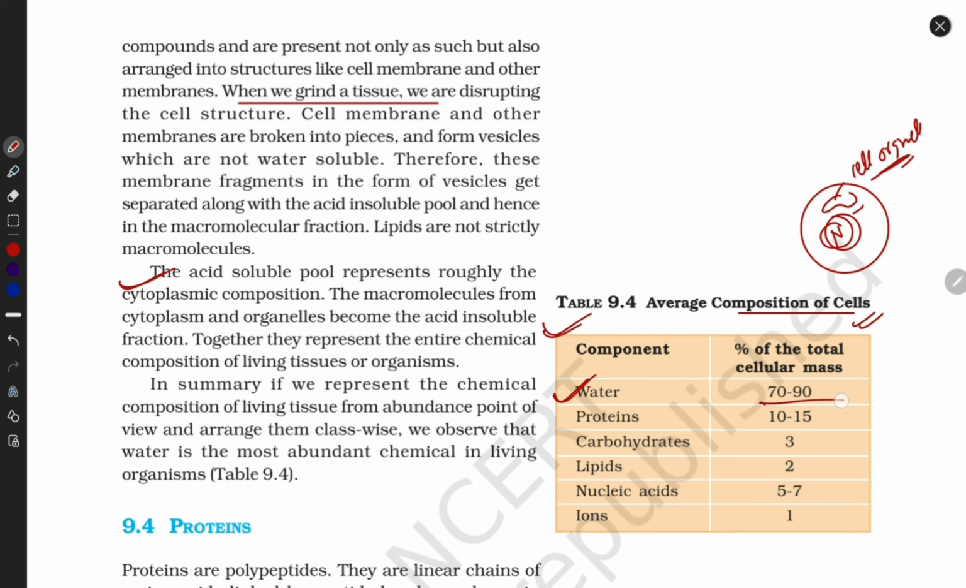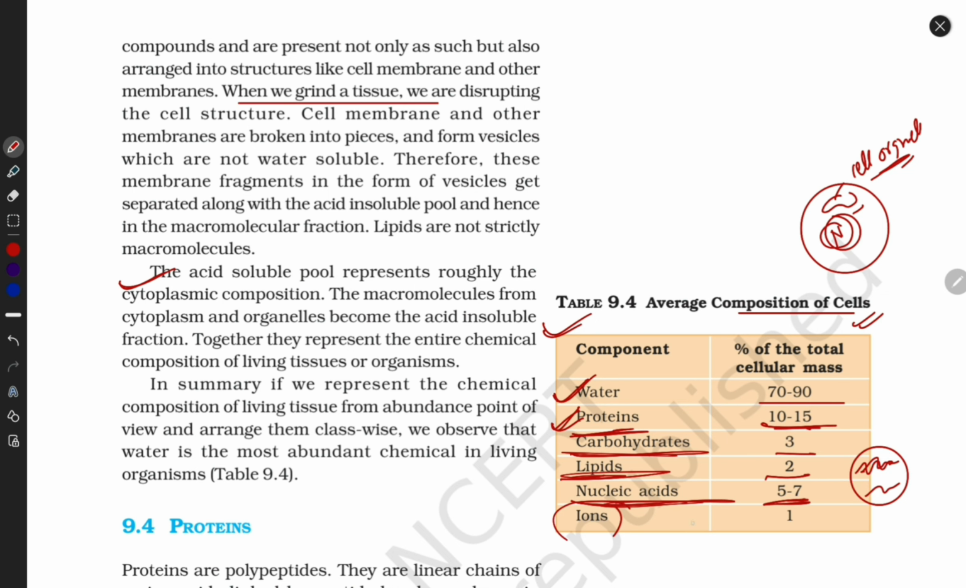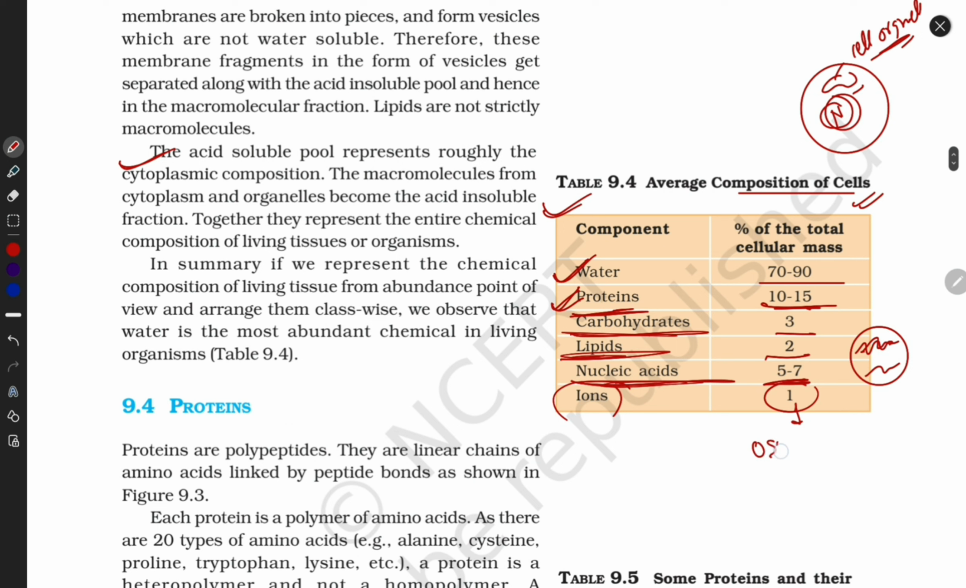Cell contains water, 70 to 90%. Cell contains proteins, 10 to 15%. Cell contains carbohydrate, 3%. They contain lipid, 2%. They contain nucleic acid. Where is nucleic acid found? In the nucleus. DNA and RNA, 5 to 7%. And ions, 1%. These are responsible for osmotic balance.